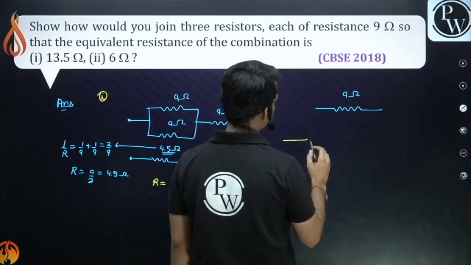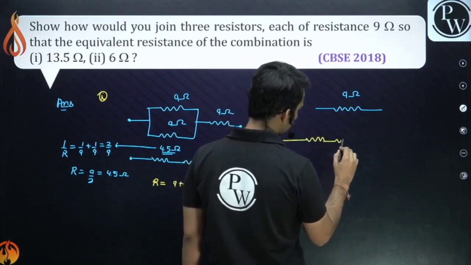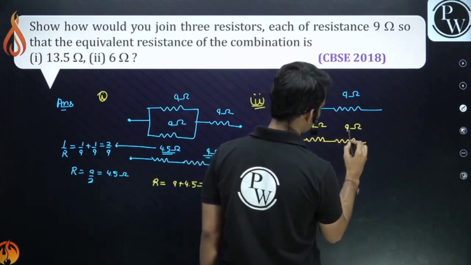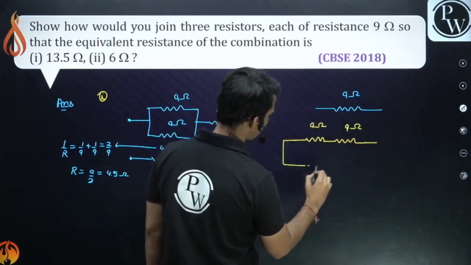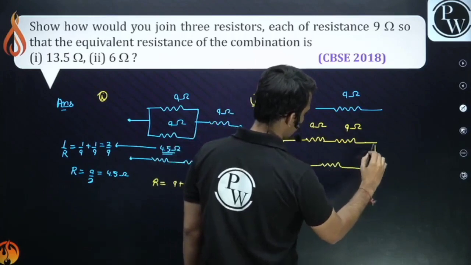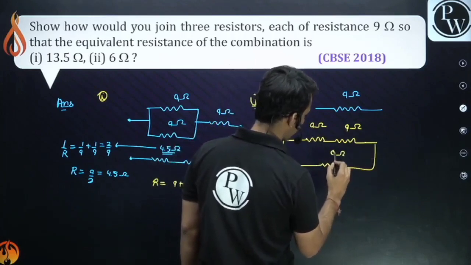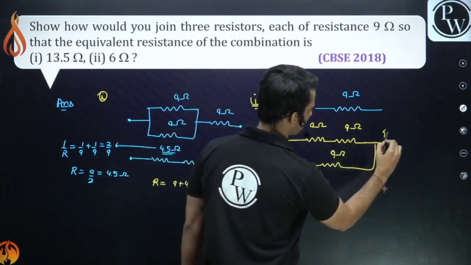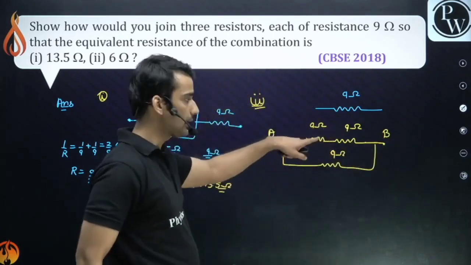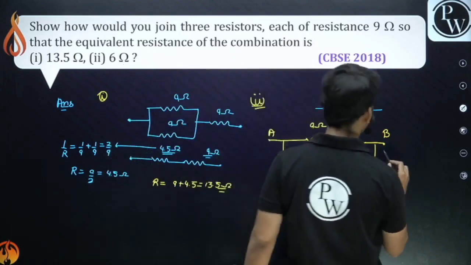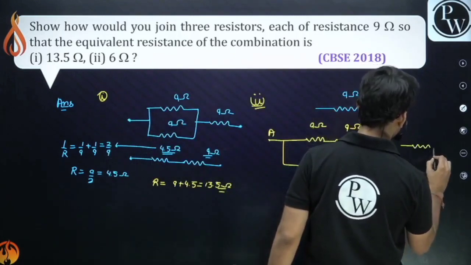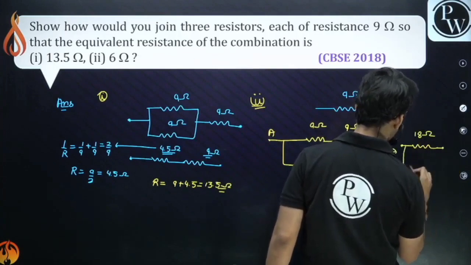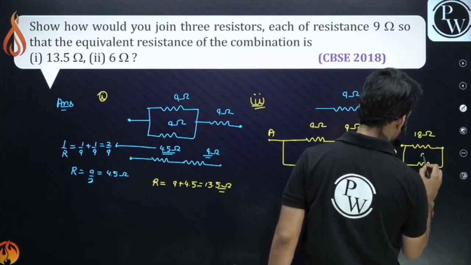Can we connect it like this? 9 ohm, 9 ohm, and in series we have another 9 ohm. Will it work? Think about it. 9 and 9 in series would provide us with an effective of 18 ohm, right? And then we have a 9 ohm in parallel.